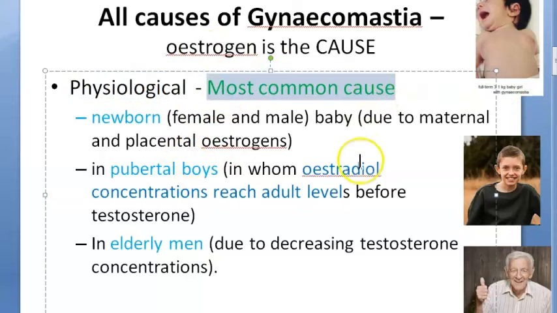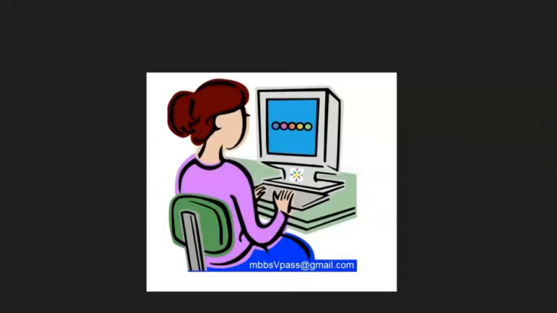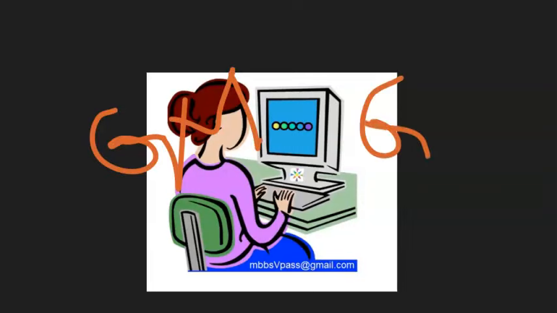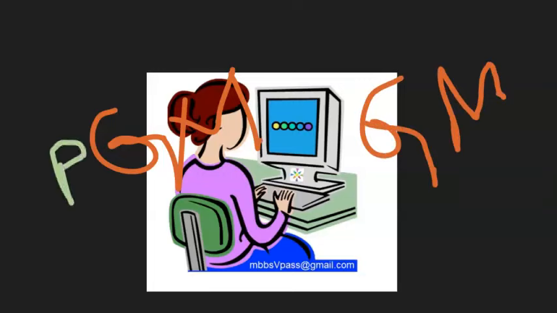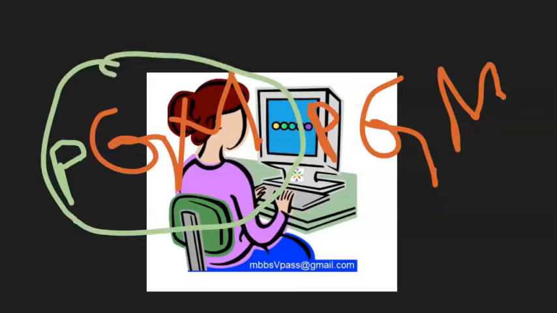Most of the gynecomastias you see will be physiological. Now what do you mean by this? So you have two types of gynecomastia, but there is something called physiological gynecomastia and pathological gynecomastia. Can we use the word pathological? Okay. That means to say, in some places, if there is gynecomastia, it is normal, it is natural, it will be like that, and you have to reassure the patient that it's nothing wrong with the body, it is physiological. So now let us concentrate on the physiological gynecomastia, which is most common, okay? Are you with us, guys?